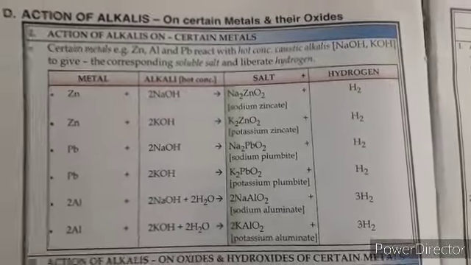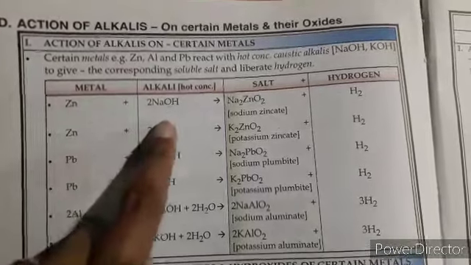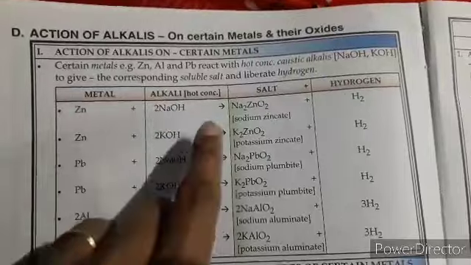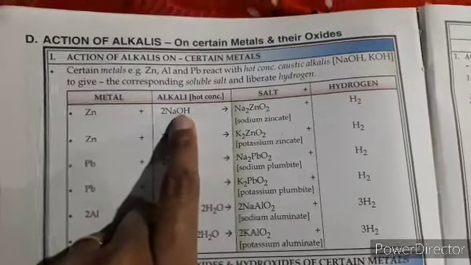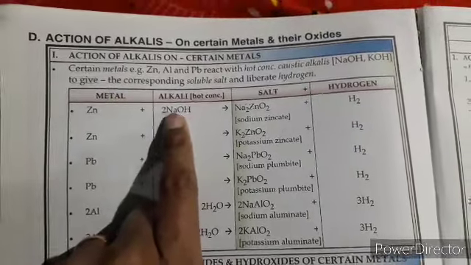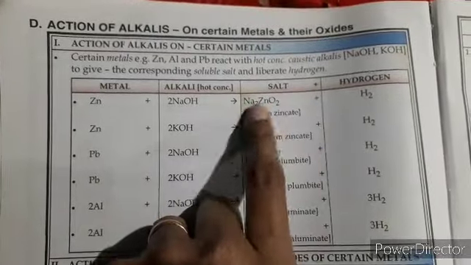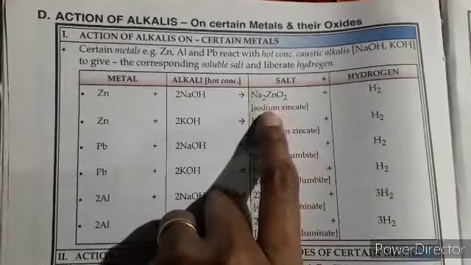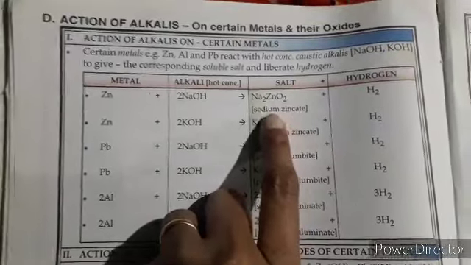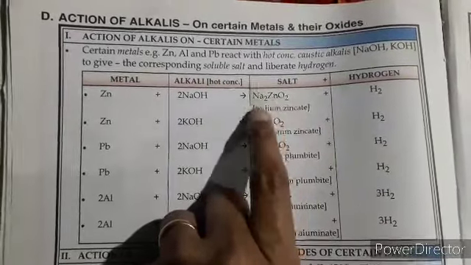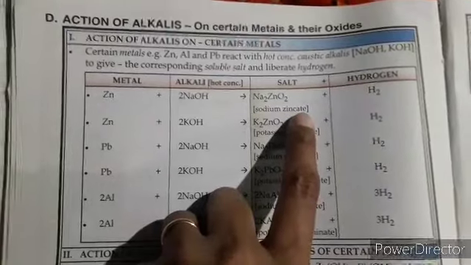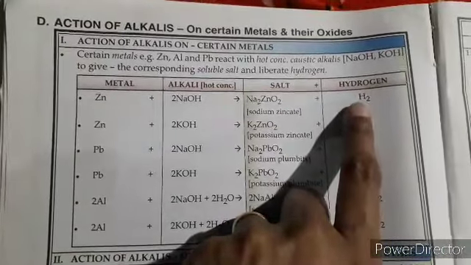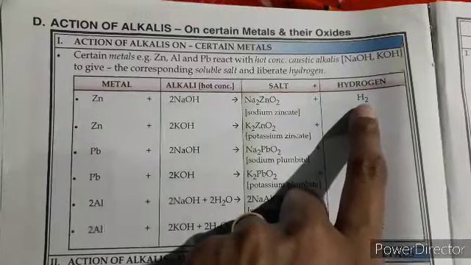You can see over here that zinc reacts with sodium hydroxide, that is, caustic soda, and they give you sodium zincate. Now you know how to form the compounds; you have done in your class 9th how to write down the formulas. Sodium zincate is formed, and a gas is evolved, or liberated, that is hydrogen.